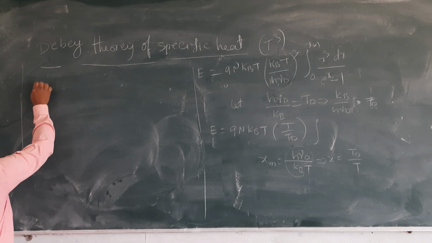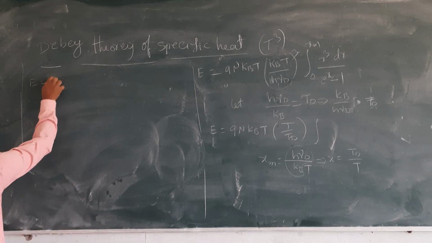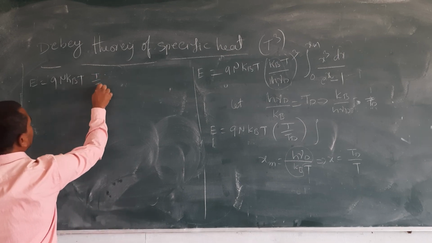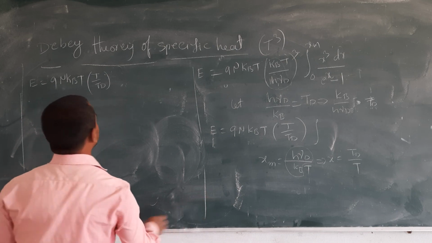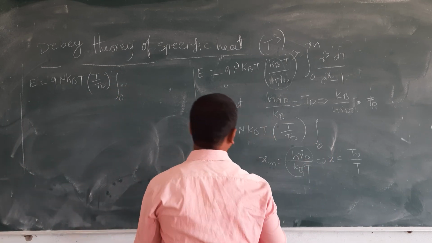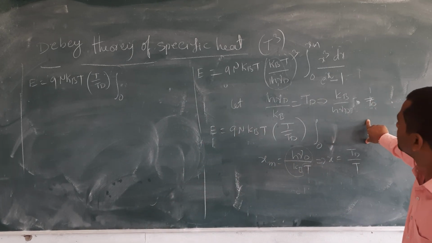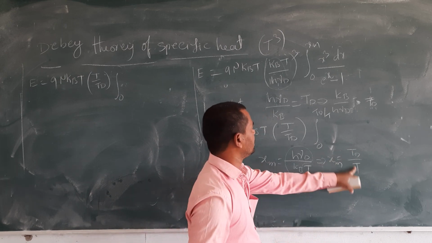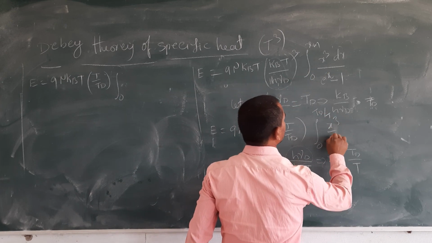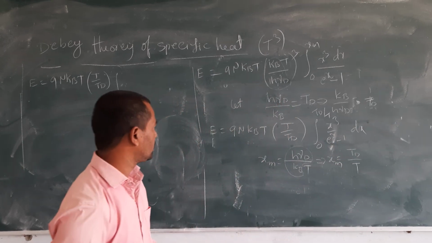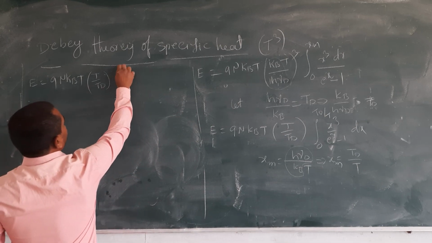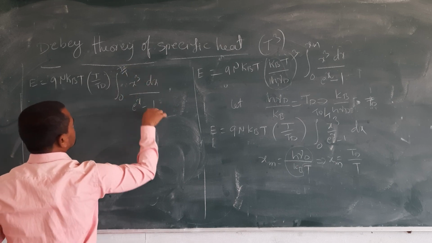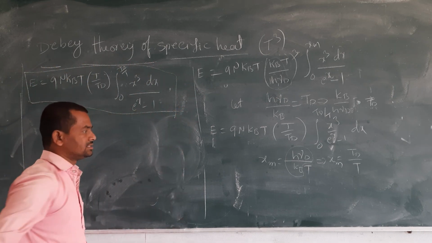Now E is equal to 9n kBT, T by TD whole cube, integration 0 to TD by T, x cube dx by e power x minus 1. We didn't write it fully, so let me complete this one. Once again I am writing it: T by TD whole cube, integration 0 to TD by T of x cube dx by e power x minus 1. This is the total energy, right?